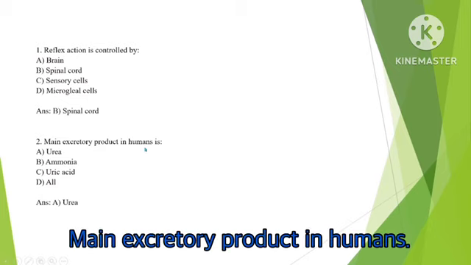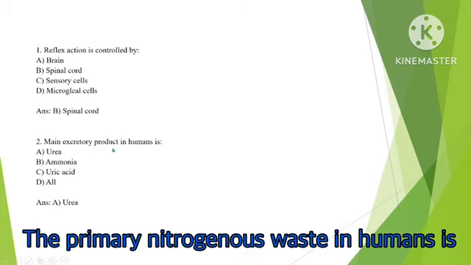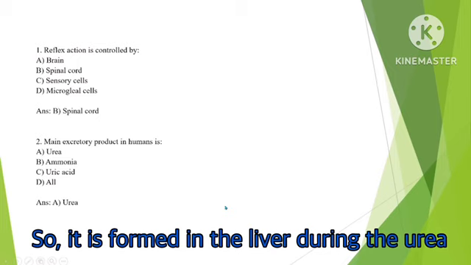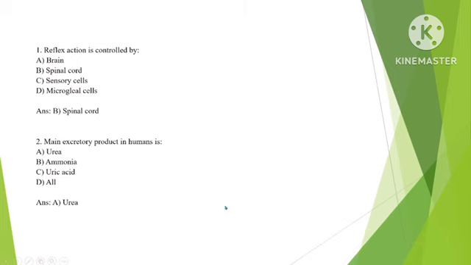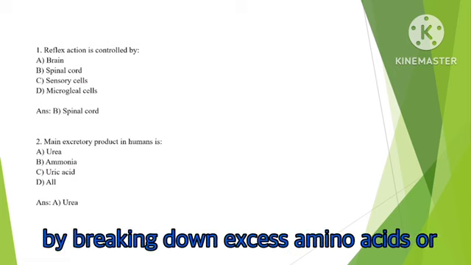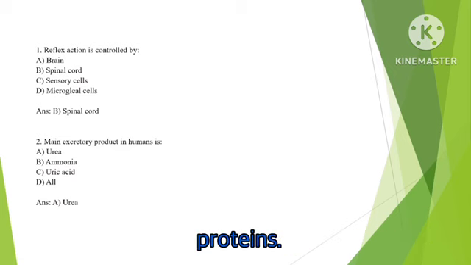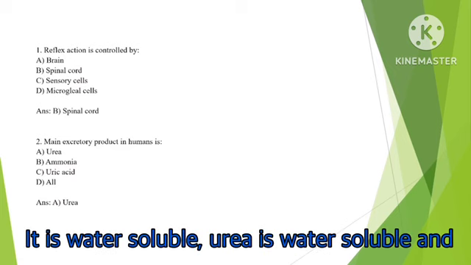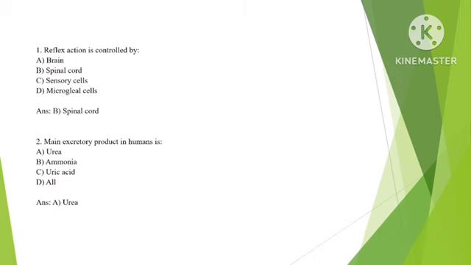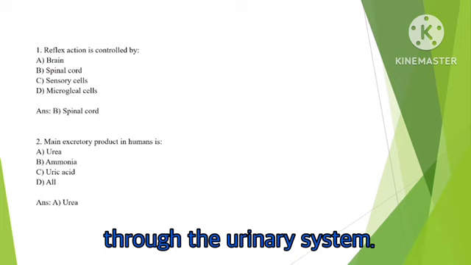Main excretory product in humans. The primary nitrogenous waste in humans is urea. So here the answer will be option A, urea. It is formed in the liver during the urea cycle, which is also called ornithine cycle, by breaking down excess amino acids or proteins. Urea is water soluble and less toxic than ammonia. Eliminated mainly through the urinary system.